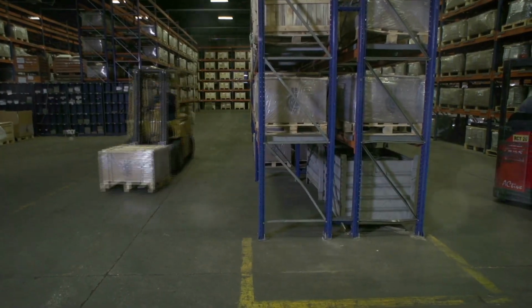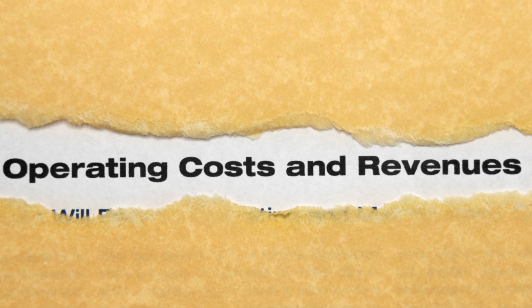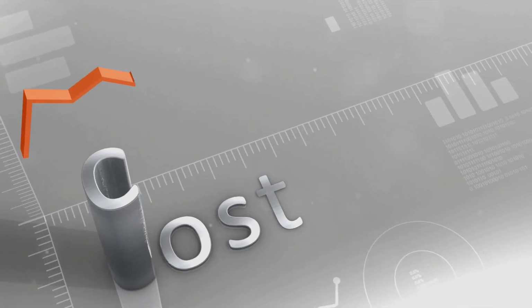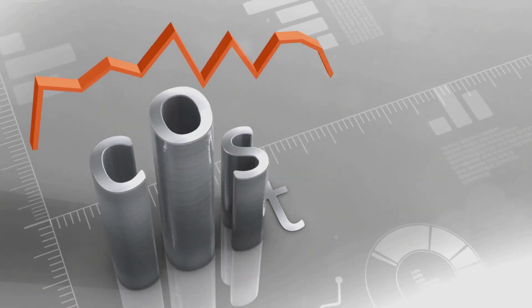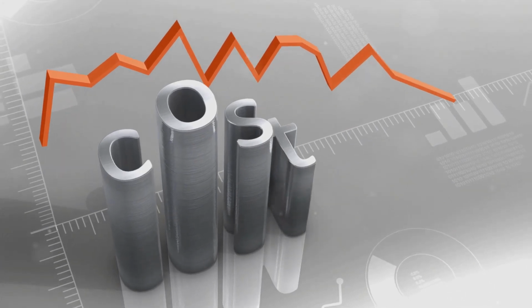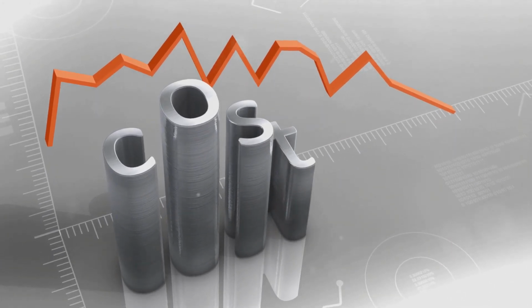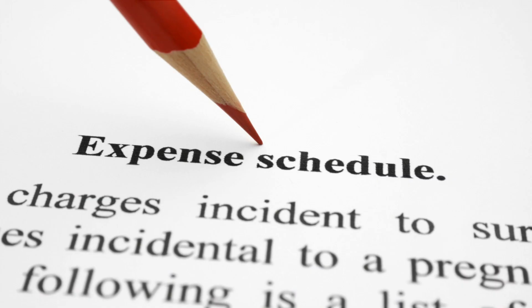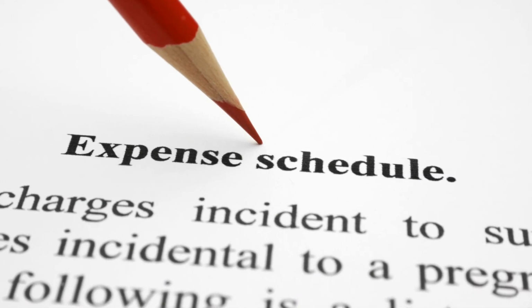Semi-variable costs are a blend of fixed and variable costs. They remain constant up to a certain level of production, and beyond that, they start to increase. A typical example could be a cell phone bill, where there's a fixed monthly charge with additional costs for extra usage. Next, we have period costs.